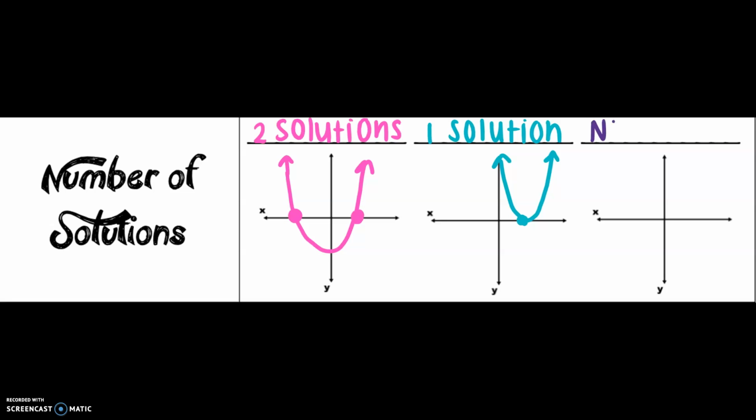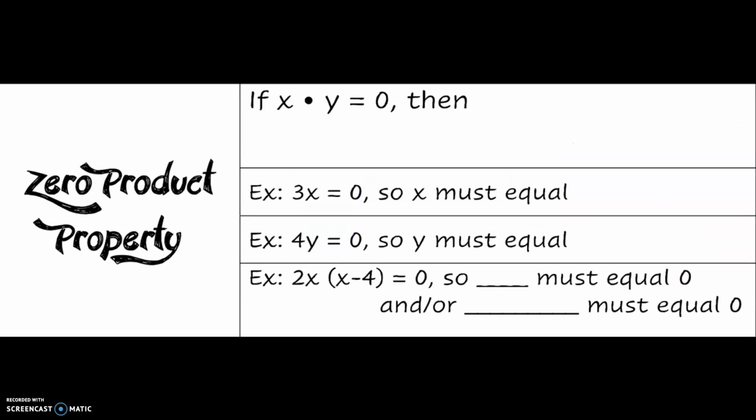Now, when you have no solution, that means your parabola does not touch the x-axis at all. That means it is floating in your coordinate plane completely away from the x-axis. In this case, we would say there are no real roots because it doesn't touch the x-axis.